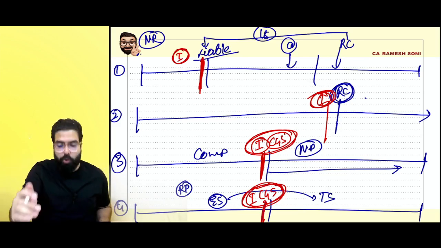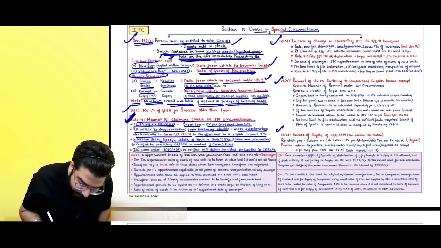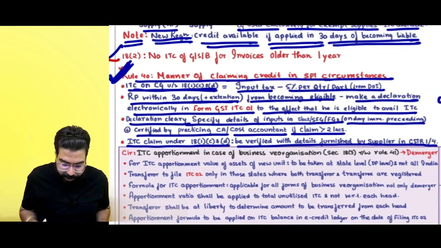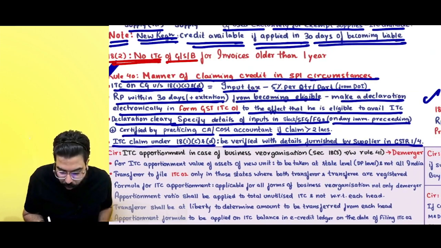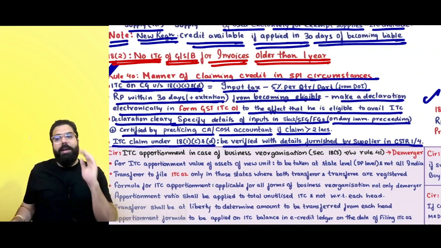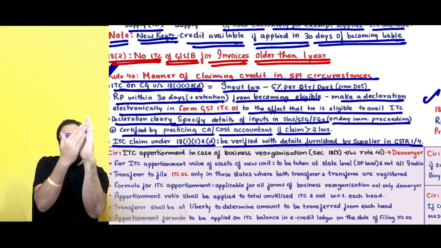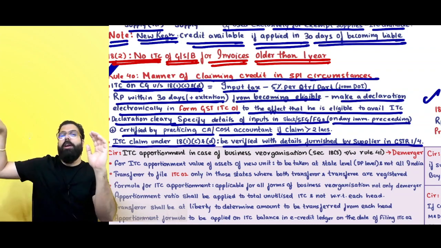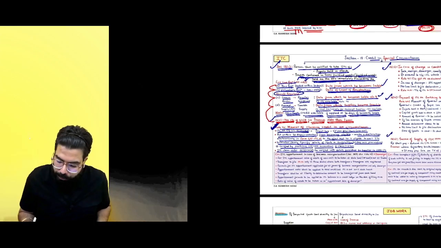Section number 18(2) says, in these four circumstances, when you are taking the credit, no ITC of goods, services or both for invoices older than 1 year. Means when you are taking the credit, you take only those invoices which are up to 1 year old. Invoices older than 1 year, no credit. Done, sir. Point is clear.